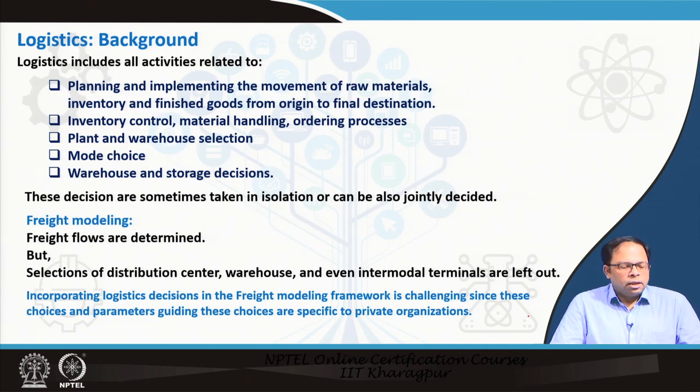So, when we covered freight modeling in the previous lecture, we were trying to determine the kind of freight flows that happen in an urban area. But what we didn't talk about was selection of distribution centers, warehouses, and also intermodal terminals. So, these were not discussed at all.